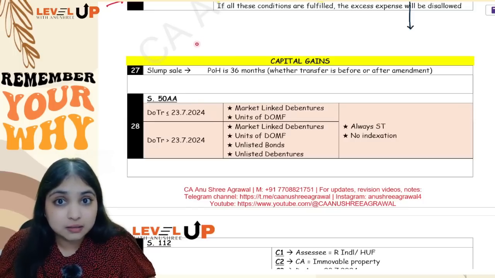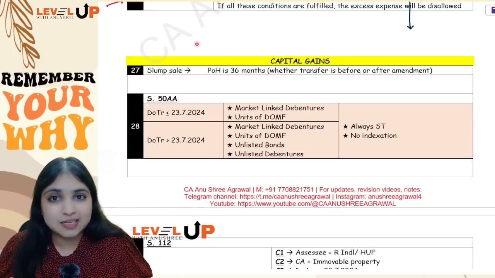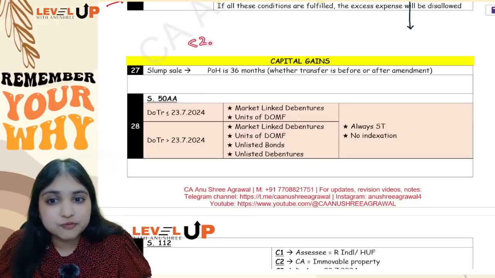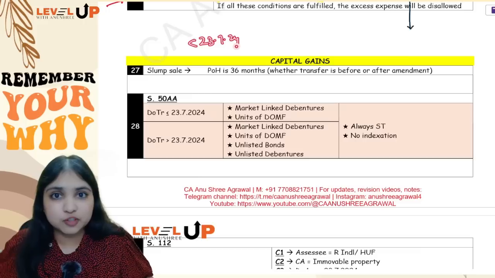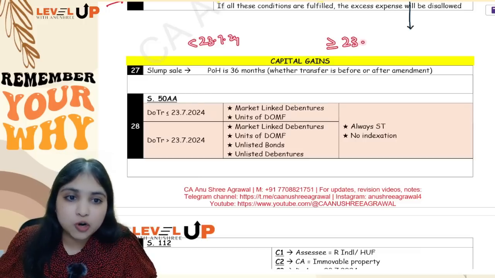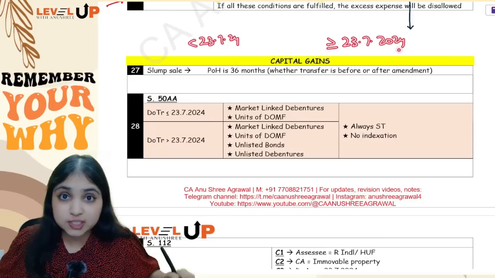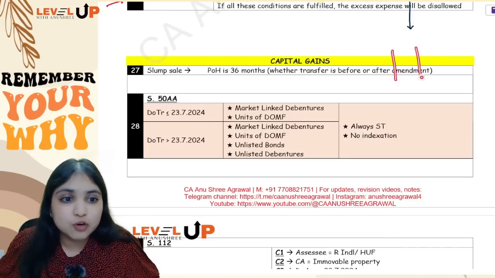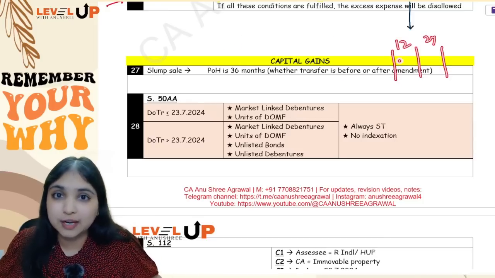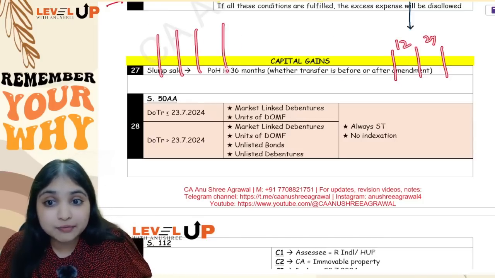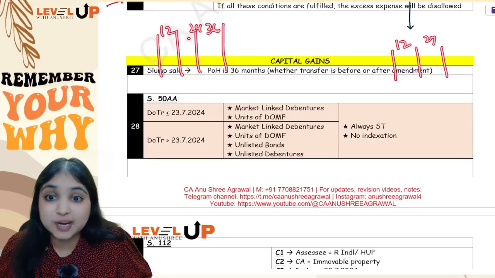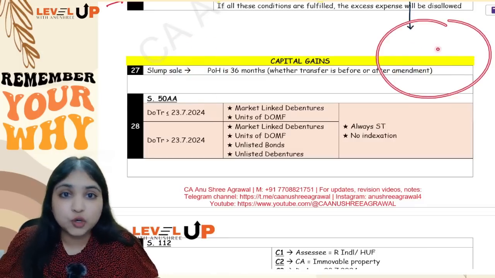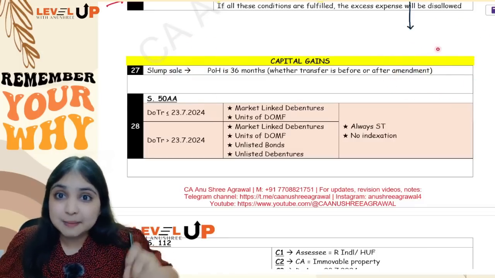Now see, in capital gains chapter, you know that there is an amendment. If the date of transfer is before 23rd July 24, old provisions apply. If the transfer happened on or after 23rd July 24, the new provisions apply. In the new provisions, you have only 2 periods of holding, 12 and 24. In the old provisions, you have 3 periods of holding, 12, 24 and 36. Okay, so in the new provision, you don't even have 36 months, but exception is slump sale.